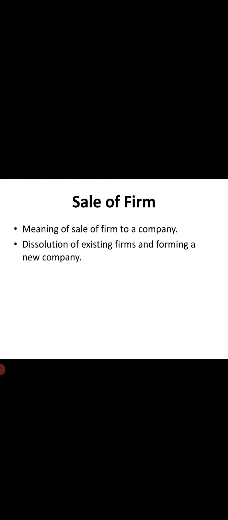In case of net asset method, the value of all assets will be added and the value of all liabilities taken over will be deducted. The difference amount is normally called the purchase consideration. The purchase consideration may be discharged in three ways. One is by cash, wherein the entire amount will be paid in cash by the purchasing company to the partners. The second way is by shares and debentures. In this case, the purchasing company may pay in the form of shares and debentures.